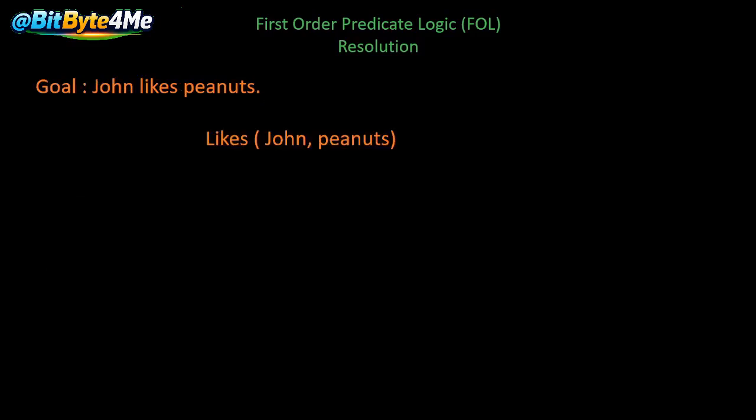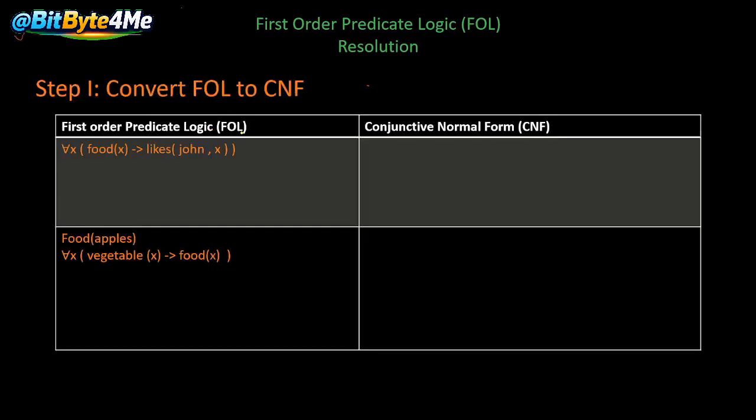Now our goal is to prove that John likes peanuts, which means we have to use likes(John, peanuts). This will represent the sentence John likes peanuts, and we have to prove it. If we want to prove it by resolution, then we have to do it by contradiction, as you know.